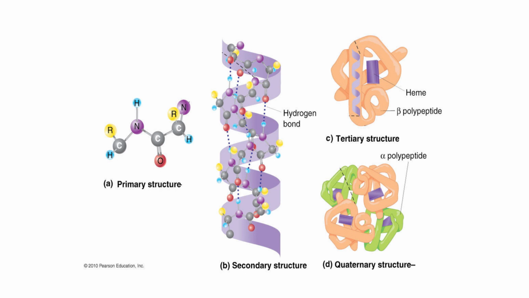Actually they are formed by hydrogen bonds within the same polypeptide, and it forms a helix-like structure. Tertiary structure is a 3-dimensional structure, and more than one polypeptide come together to form a quaternary structure of protein. There are different bonds involved in the formation of secondary, tertiary and quaternary structure of proteins.